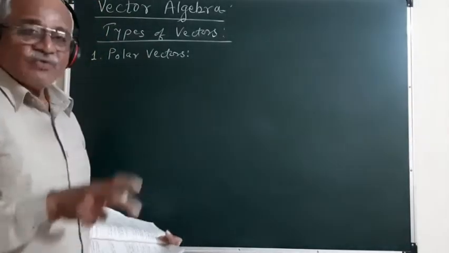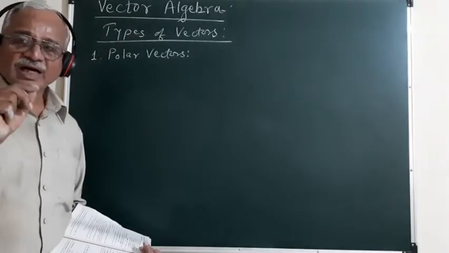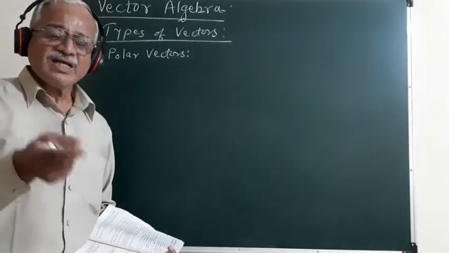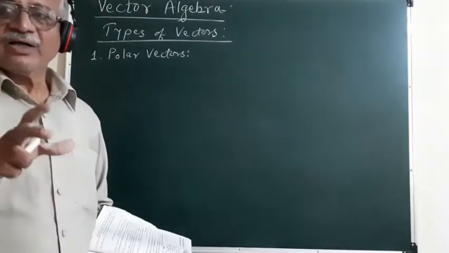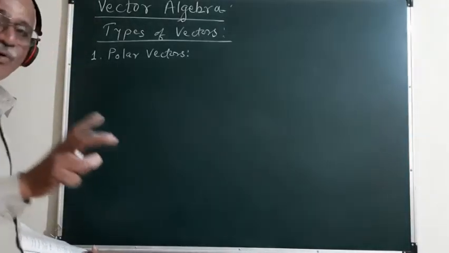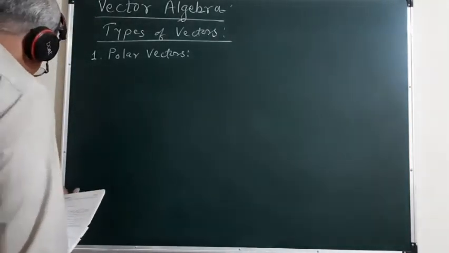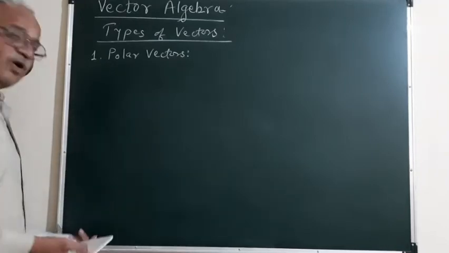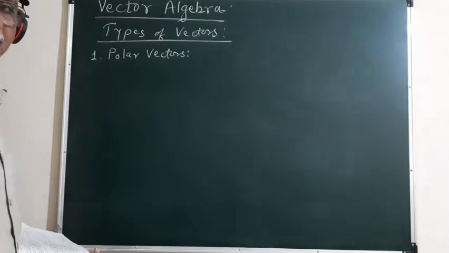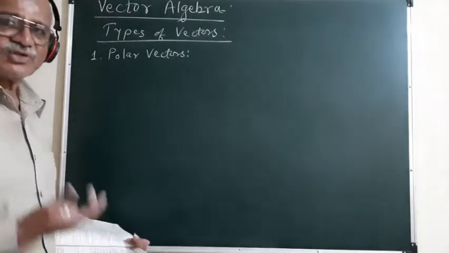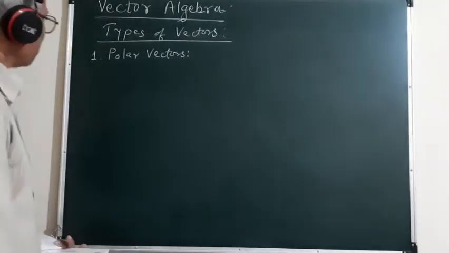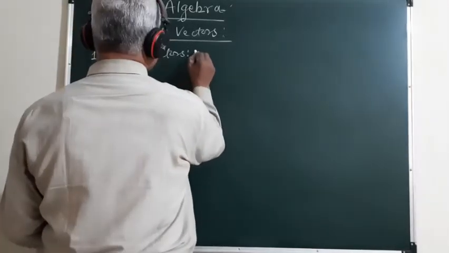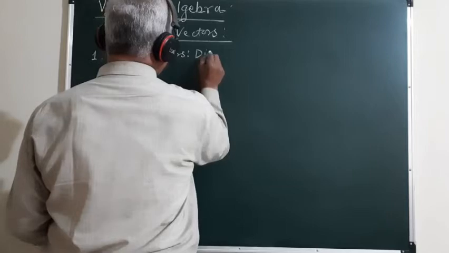Such vectors which are directed towards a specific point or in a specific direction are called polar vectors. These vectors are also sometimes called radial vectors. So that is the first type of vectors, the polar vectors.